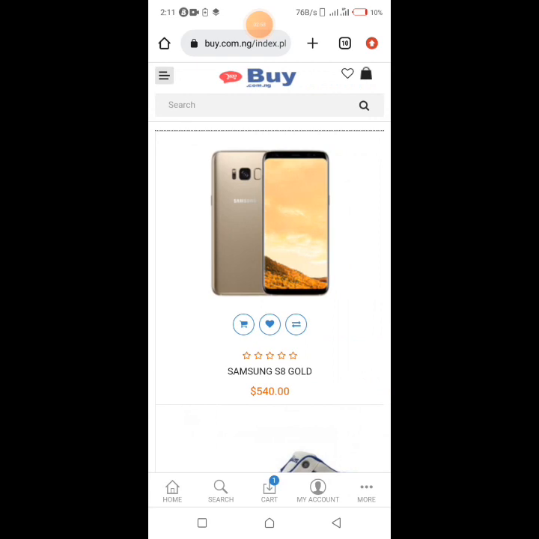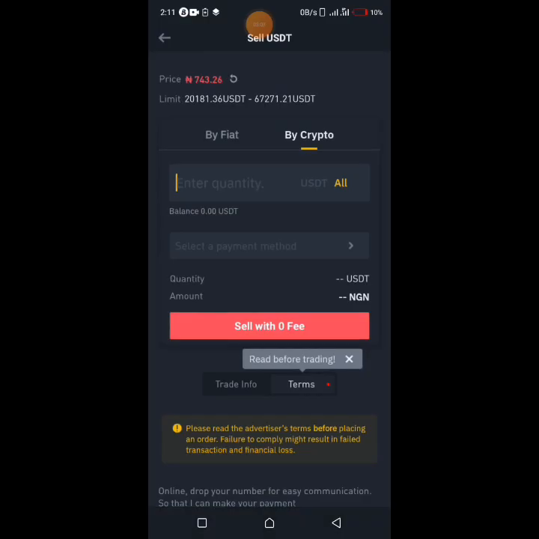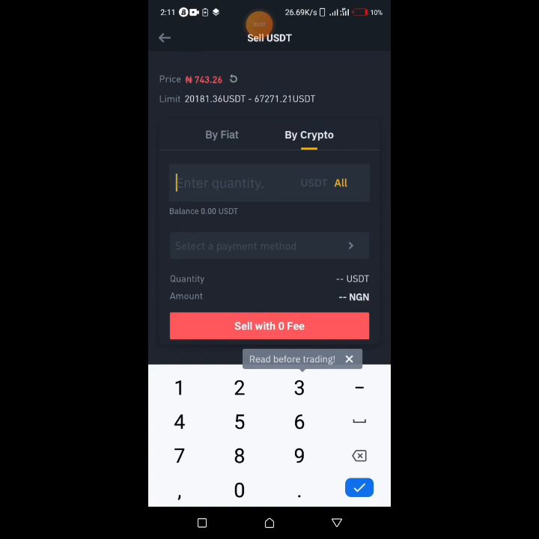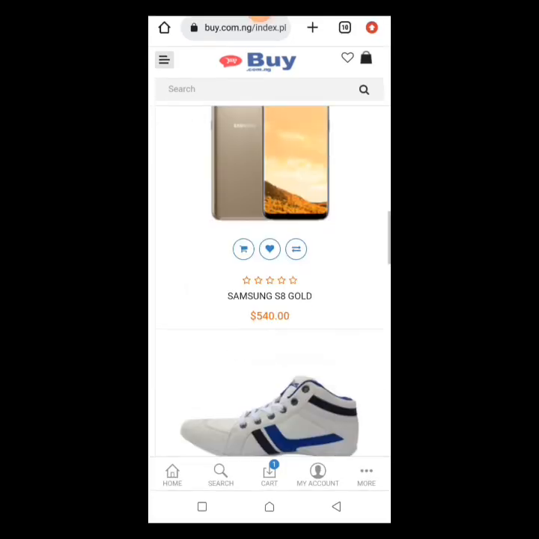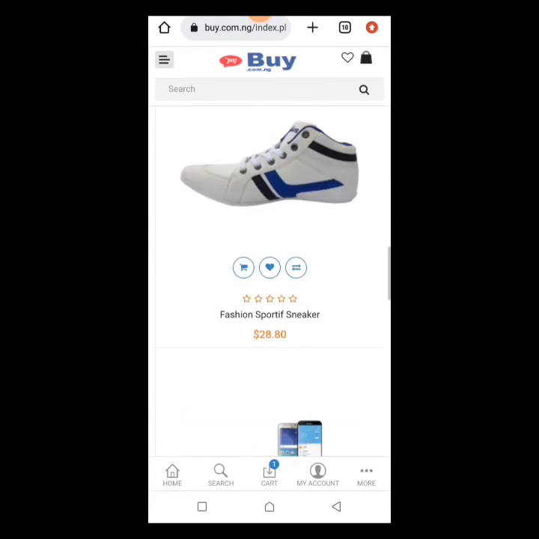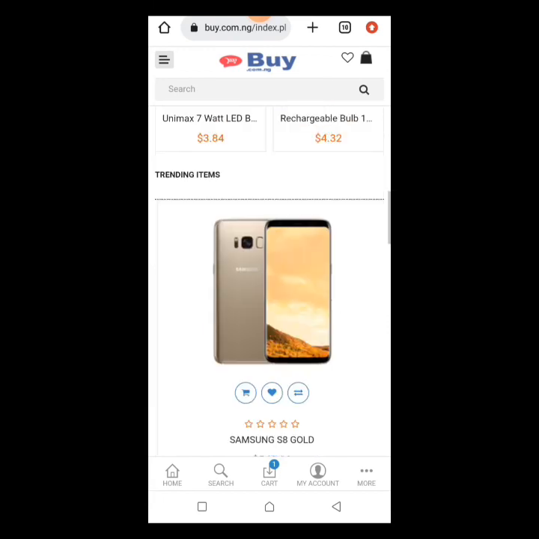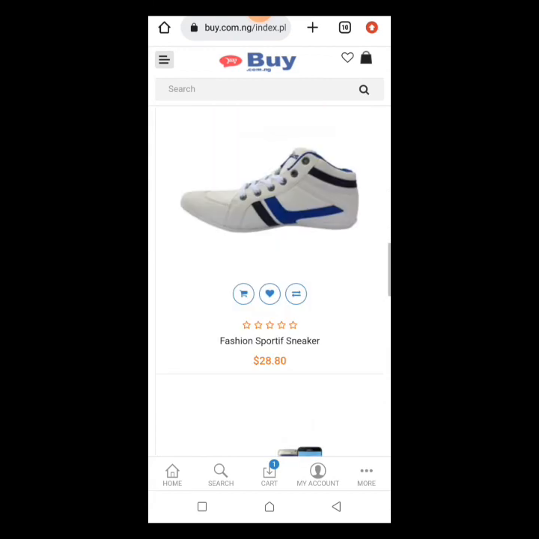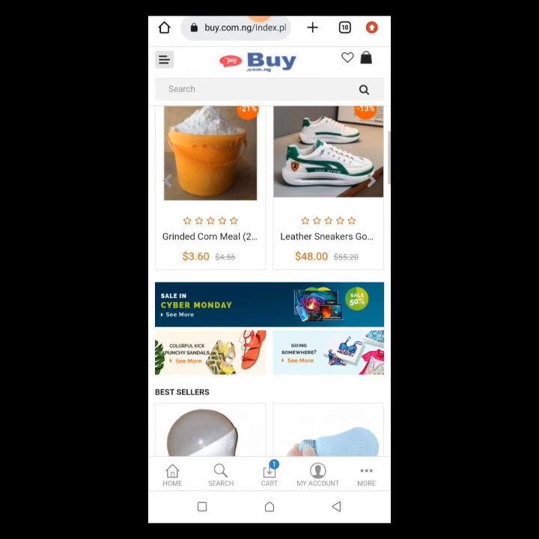And so when you have $540 in your account, you can send the $540 to your Binance, and then you can sell it, $540, for 401,360. Lots of traders are using this to make thousands and thousands of naira every single day. You can do this twice or 3 times a day, 10 times a day. You can make millions from this.